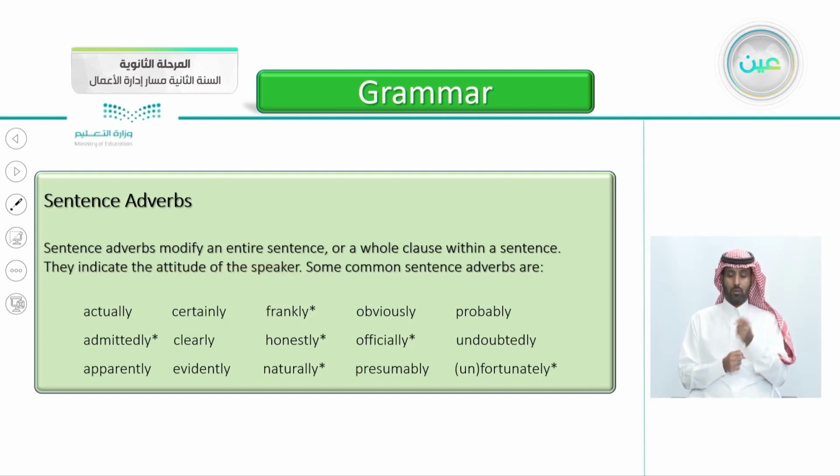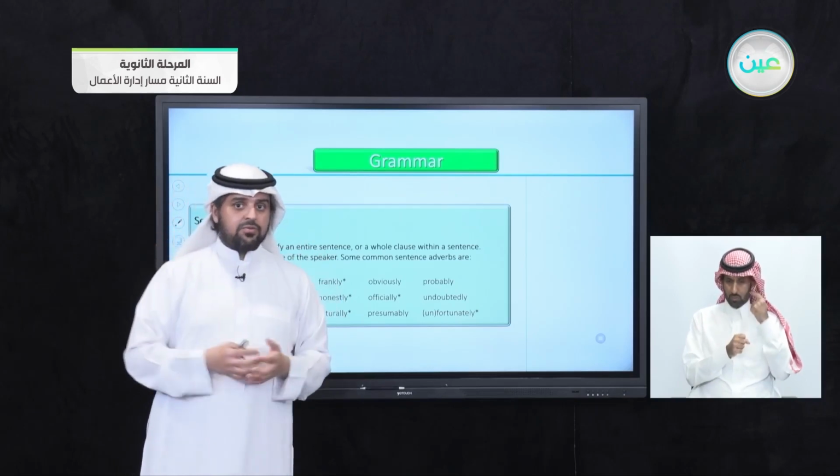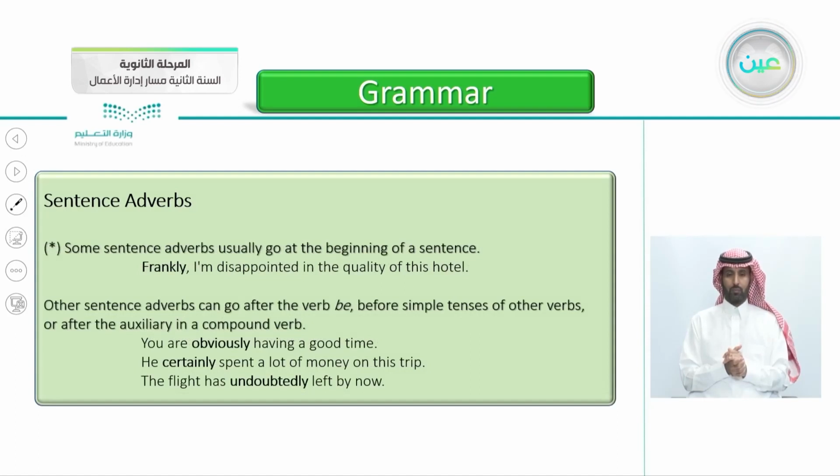Some common sentence adverbs are actually, admittedly, apparently, certainly, clearly, evidently, frankly, honestly, naturally, obviously, officially, presumably, probably, undoubtedly, if you remember it, fortunately or unfortunately. So these are some sentence adverbs. They indicate the attitude of the speaker. So the speaker who chooses this word, this is what he has in his mind to say about it. So let's take some examples here of sentence adverbs.